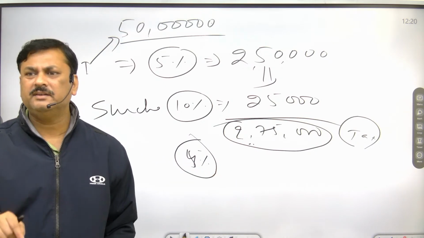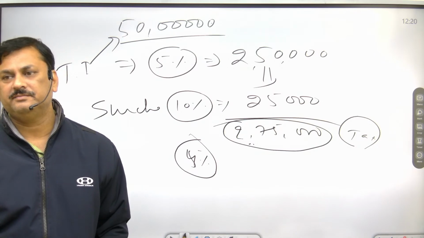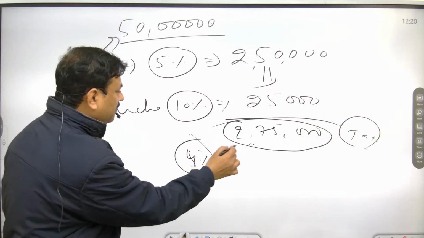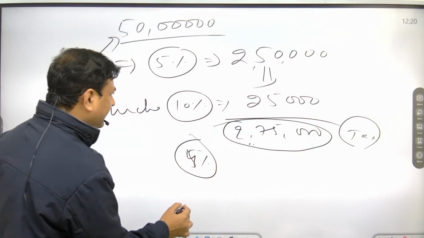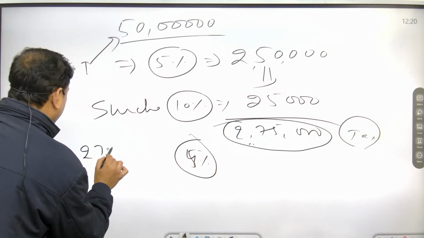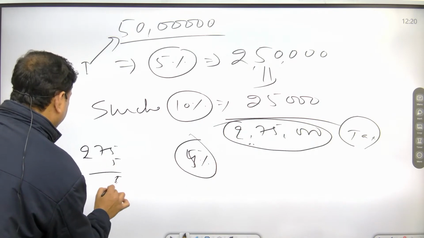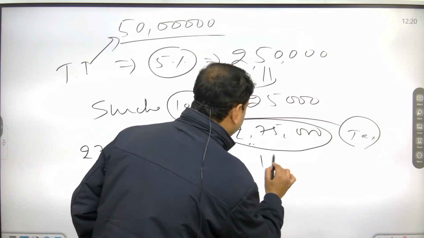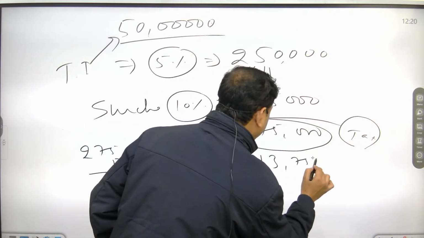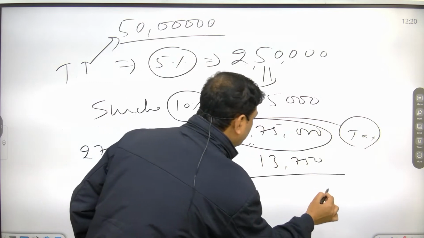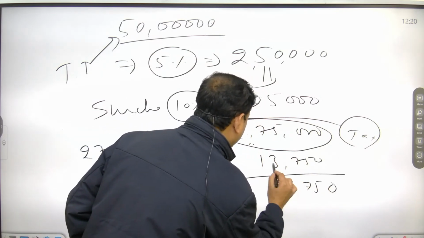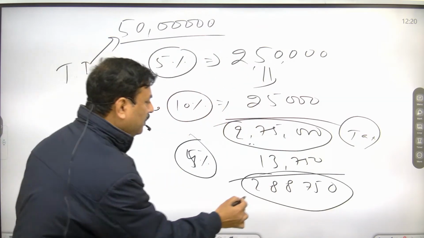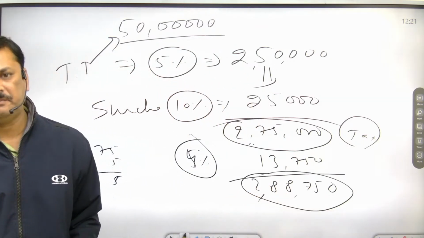So this is called surcharge. This is the total. Suppose the cess is 5% of it, so it is 13,750. Now this much you have to pay. So in total you will have to pay 2,88,750.